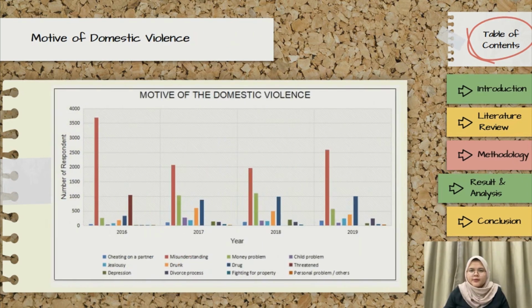We will proceed with the motive of domestic violence cases in Malaysia between 2016 until 2019. The highest rank that contributes to the most significant motive of domestic violence cases in Malaysia is misunderstanding between victim and perpetrator. The second highest frequency of domestic violence is because of financial problems.